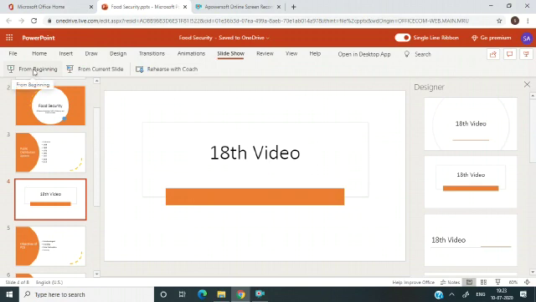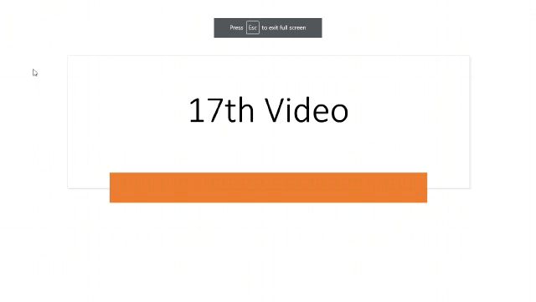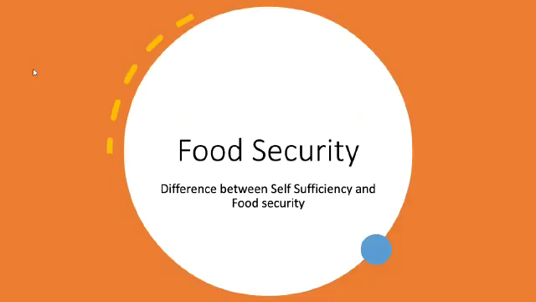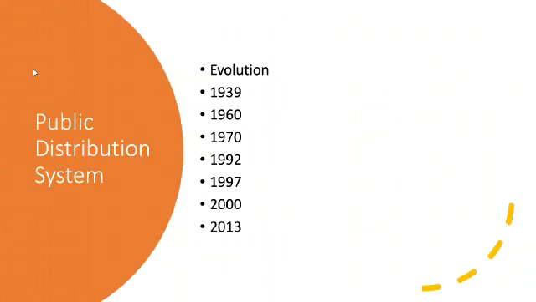Let us see what we have done. In the last video, which was the 17th one, we started talking about food security. We started the topic by telling you the difference between self-sufficiency and food security. And then we also saw the evolution of public distribution system in India, right? So the last topic that we were discussing was the Food Security Act that happened in